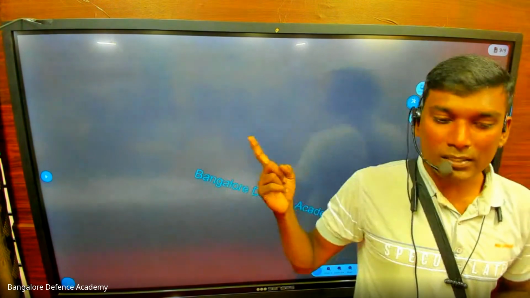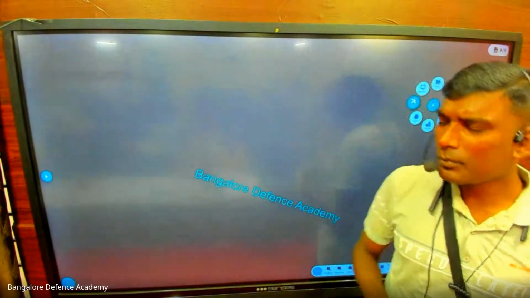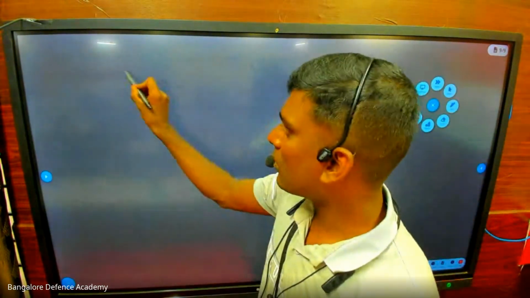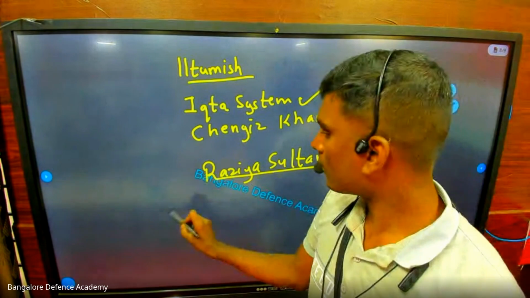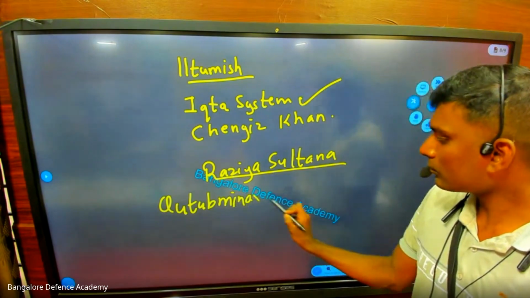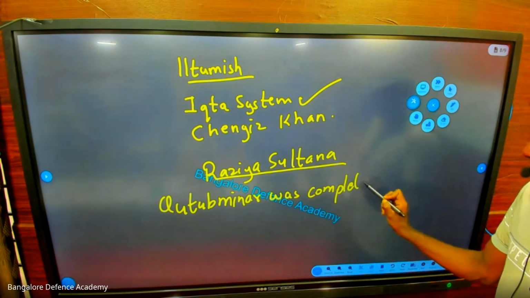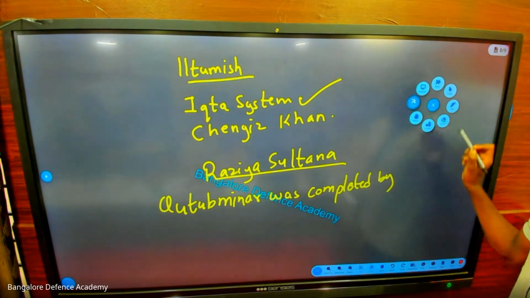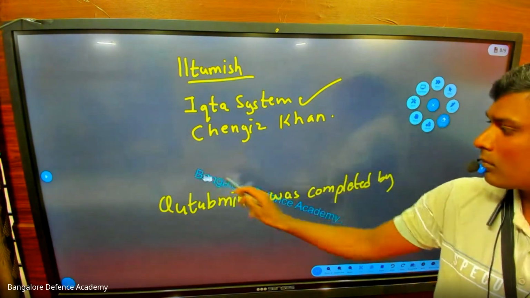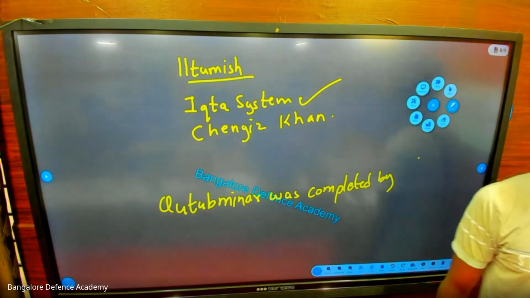For Iltutmish, you have written two things: the Iqta system and Genghis Khan. Write one more important point. Qutub Minar was completed by Iltutmish. You all understand? Qutub Minar was completed by whom? Iltutmish.